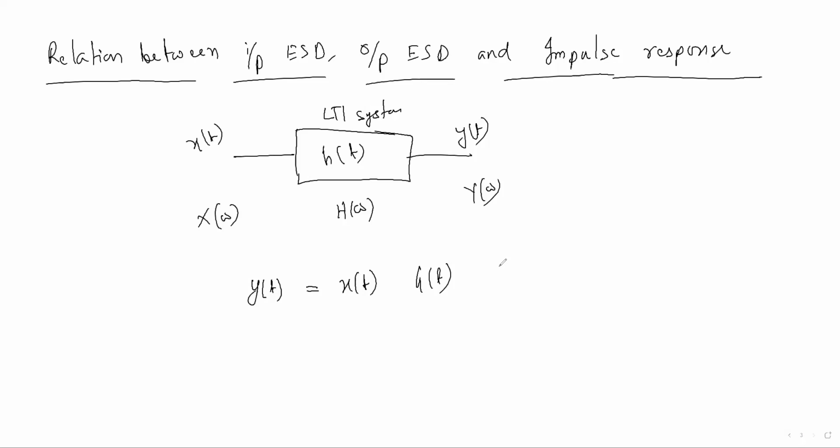Or 222? Can you say what will be the relation between these three signals, x of t, h of t, and y of t? Roll number 222. You should be attentive in the class. I have said the relation between these three terms in an LTI system so many times.